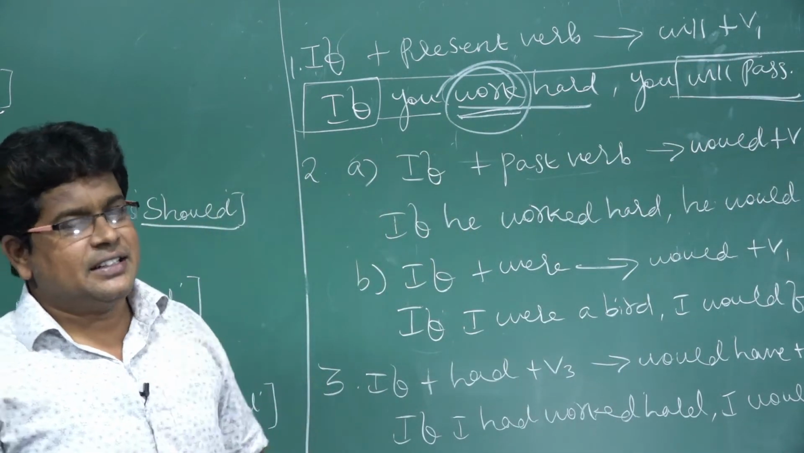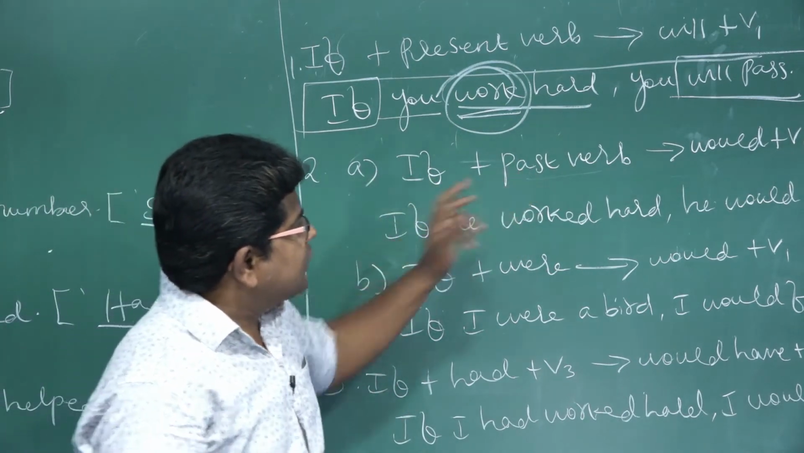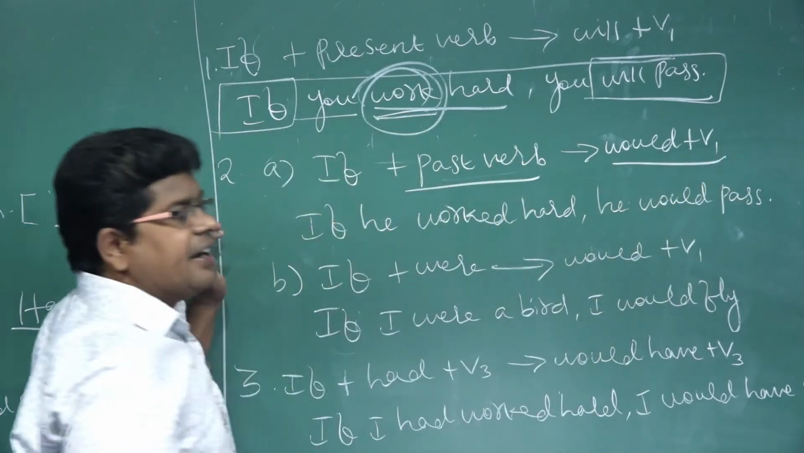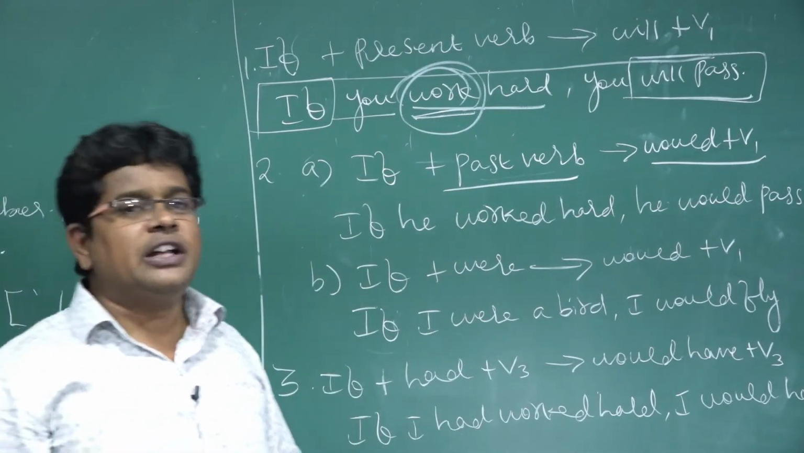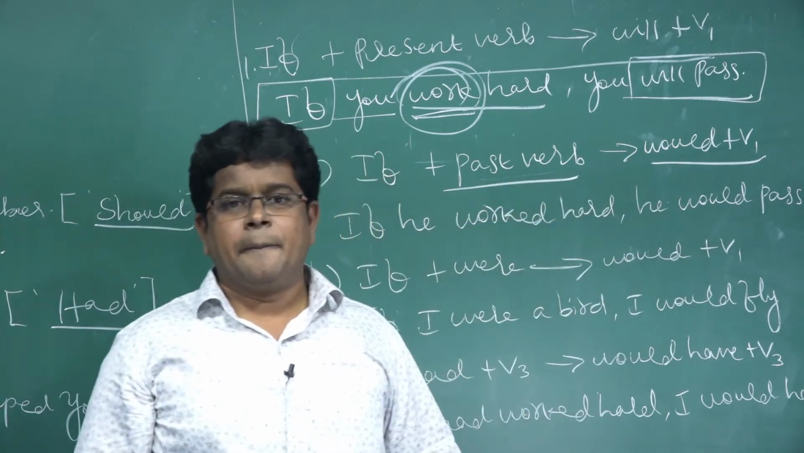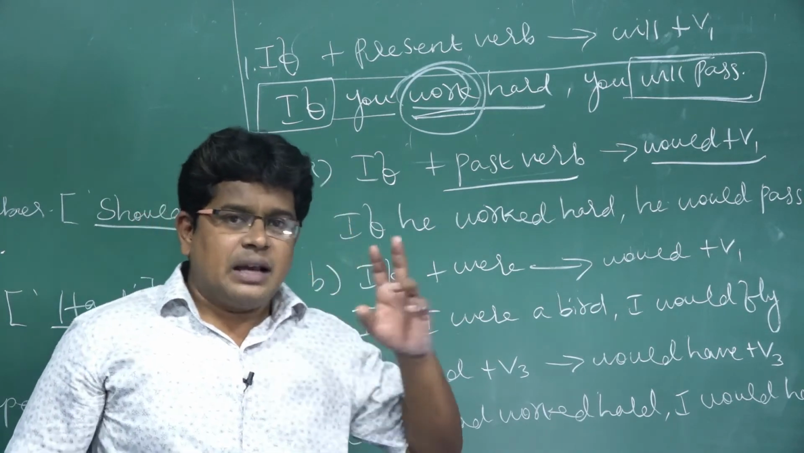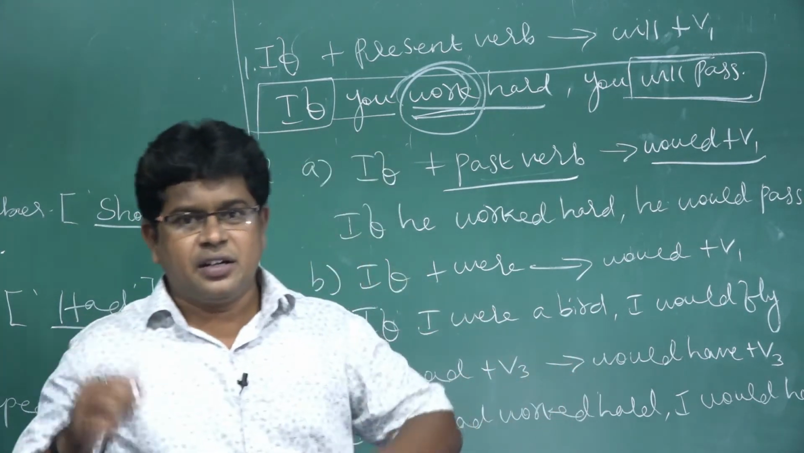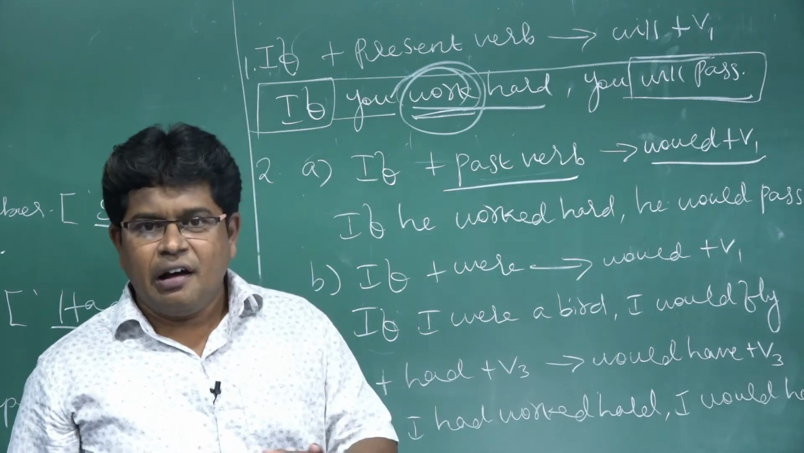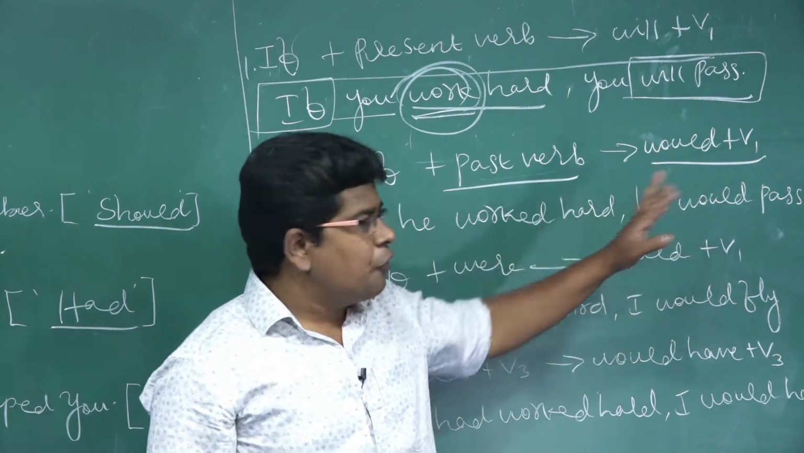Second, in that, if plus past verb is there, what will come? Would plus V1. Here also most of the students are committing mistakes. Would plus V1: I would play, I would go, I would meet. That you have to write. Some of the students are writing, "I would played." How is it possible? No, that is wrong. So, if plus past verb, would plus V1.